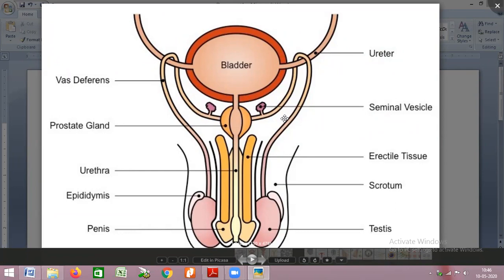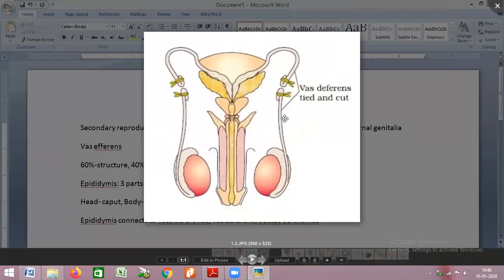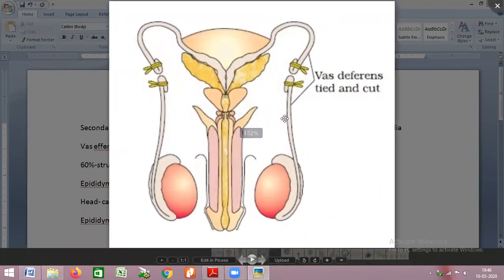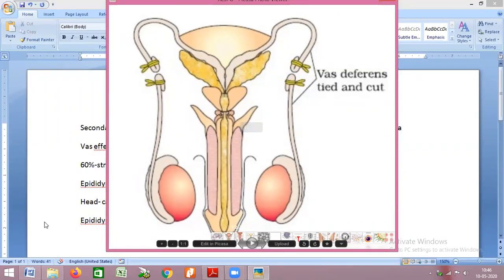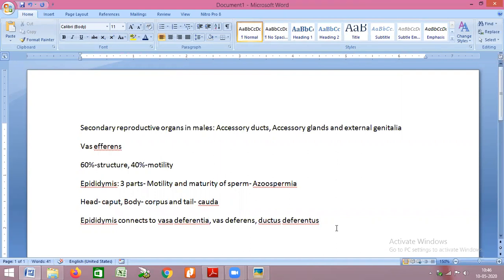So what can be done in certain males? The vas deferens is cut out like this. This cutting of the vas deferens, we call it vasectomy.